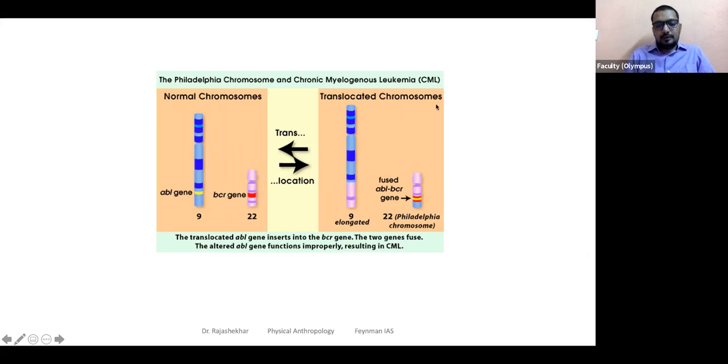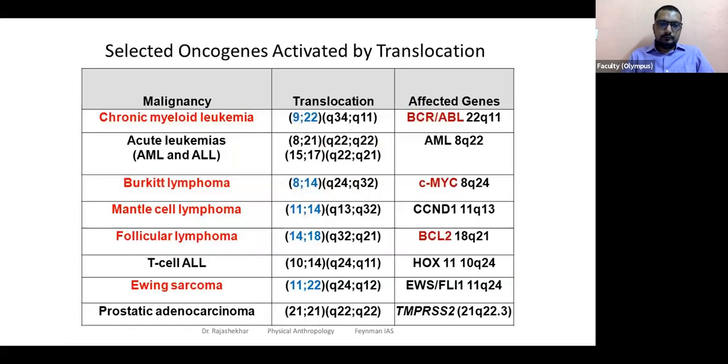You will understand that because it's a type of cancer. Something gets activated here. What gets activated? I'll briefly talk to you about it with an example. You don't have to memorize anything here. I just wanted to show you that translocation results in several different types of cancers. On the left-hand side you are noticing the names of the cancers. I don't think it will be easy for you to remember many of them.